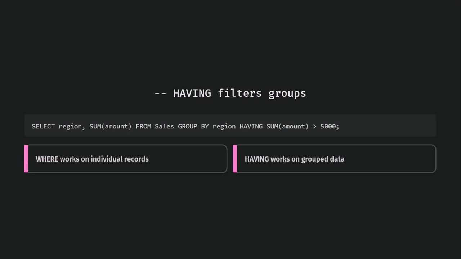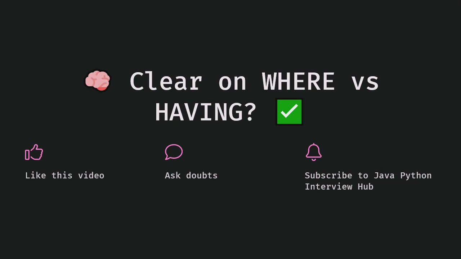HAVING filters groups: SELECT region, SUM(amount) FROM sales GROUP BY region HAVING SUM(amount) > 5000. So it will create a group of different regions, right? And then it will sum the amount region-wise. So WHERE works on individual records, HAVING works on grouped data.